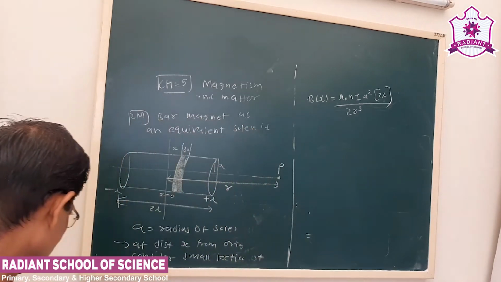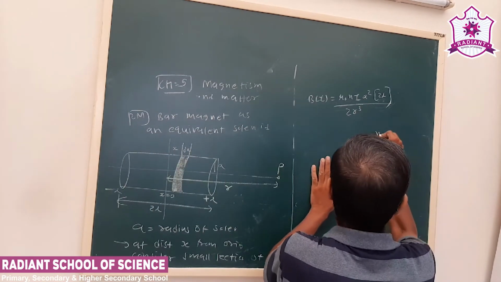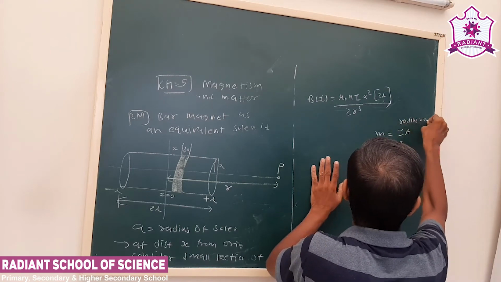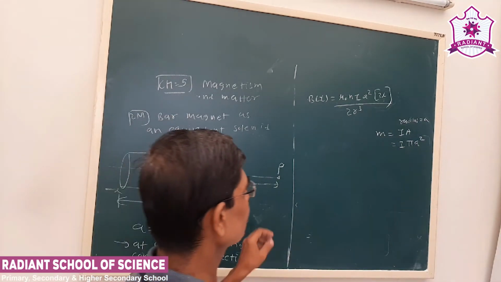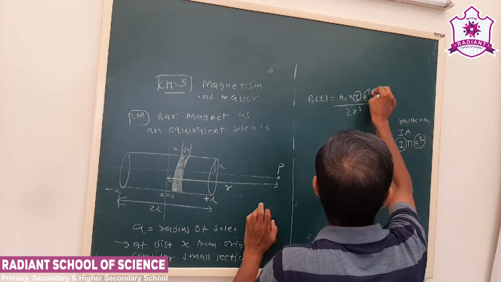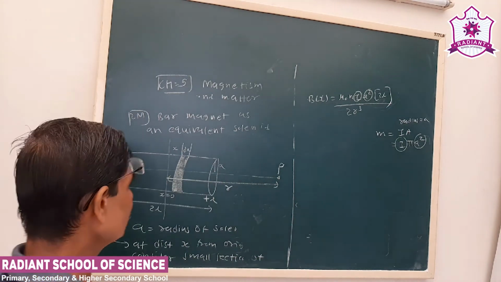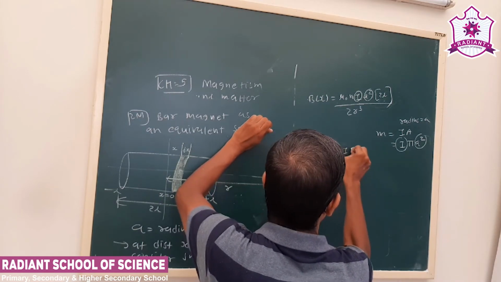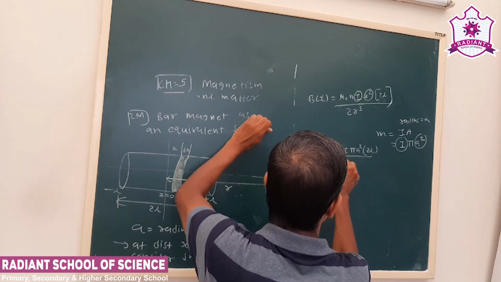Next we have to arrange. The magnetic dipole moment M is equal to IA. Here the radius is a. Now see what we are having. I is there, a square also we are having. So what we do? Mu 0 n I pi a square into 2L, upon 2 pi r cube.